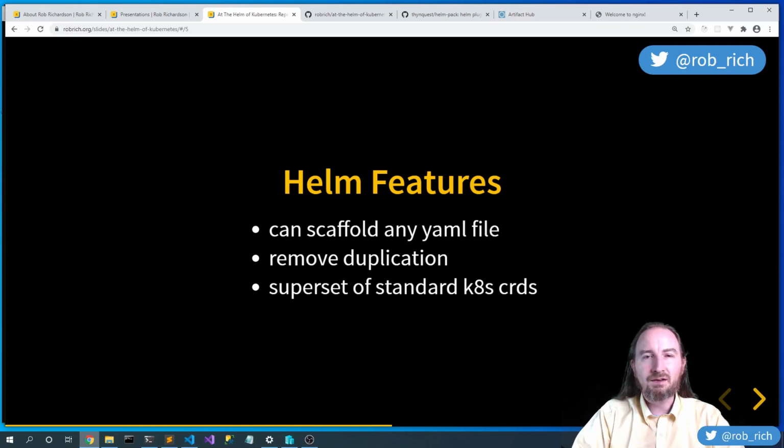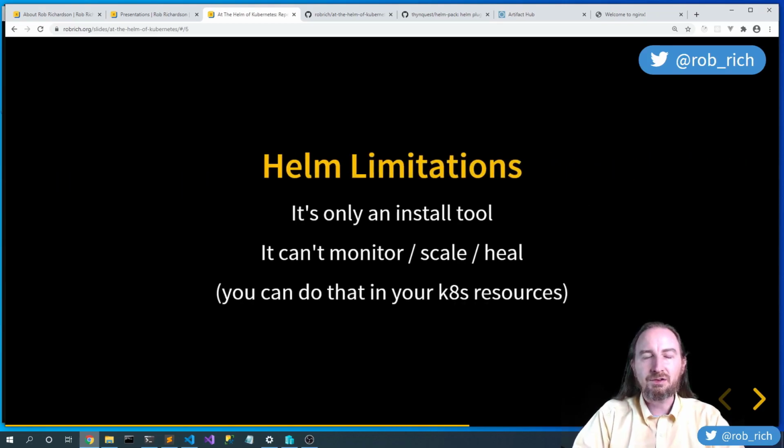We can create all kinds of Kubernetes resources. And then we can identify the pieces that we need, configure them to do really interesting things, and spin up whatever resources are necessary for our application. Well, what's cool is we spin them up. What's a bummer is that's kind of where Helm starts. It's about the install process. Any of the post-install processes are not really handled by Helm.